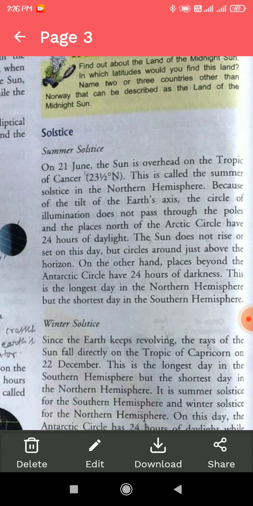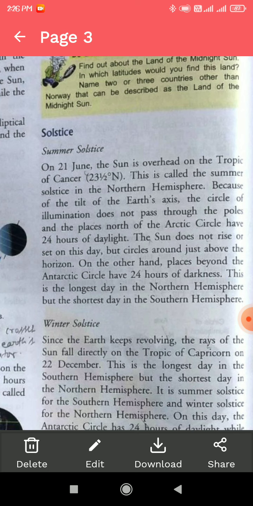Solstice: there are two types of solstice, summer solstice and winter solstice. First of all, we can know about summer solstice. Summer solstice happens on 21st of June, when the sun is overhead on the Tropic of Cancer, that is 23 and a half degrees north. This Tropic of Cancer is found in the upper part of the equator. This is called summer solstice in the northern hemisphere.